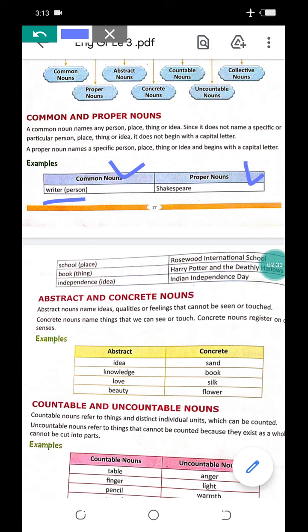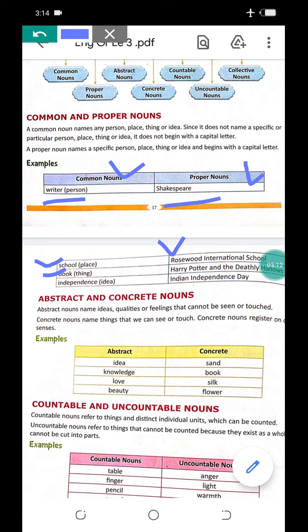But if we write about Shakespeare, Shakespeare is a famous person and only one person known as the writer. So it is a proper noun. Next, school. School is a name of place, but which school is not specified. But if we are talking about Rosewood International School, it is the special name of a school. It is a proper noun. Next, book. Book is a name of thing, but which book we don't know. It can be any book. So it will come in common noun.